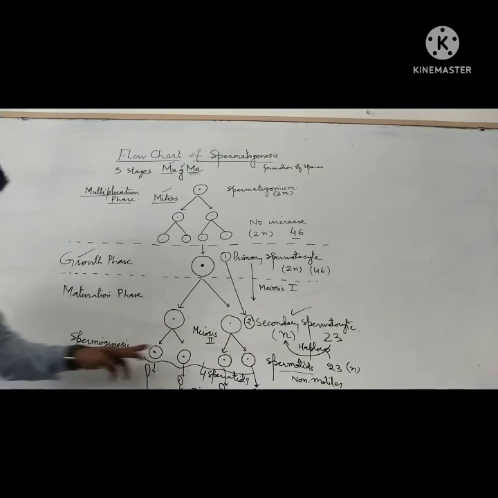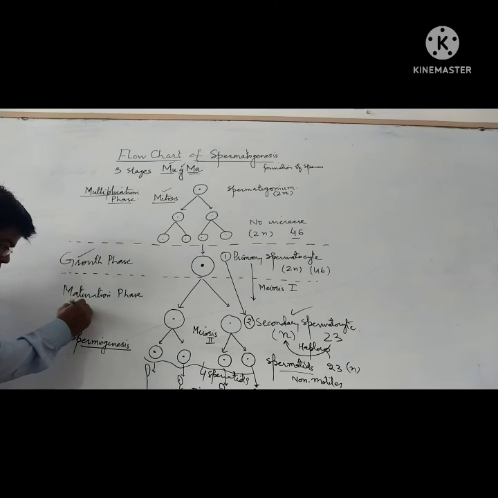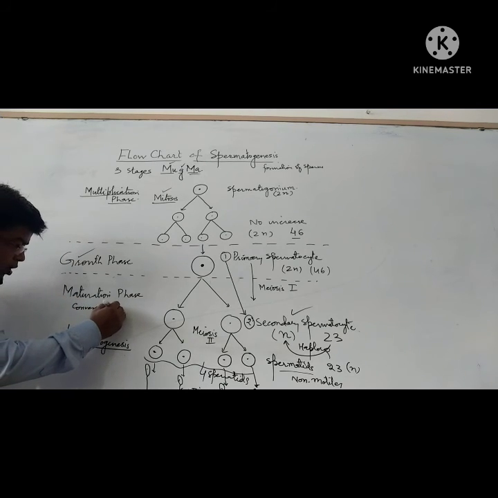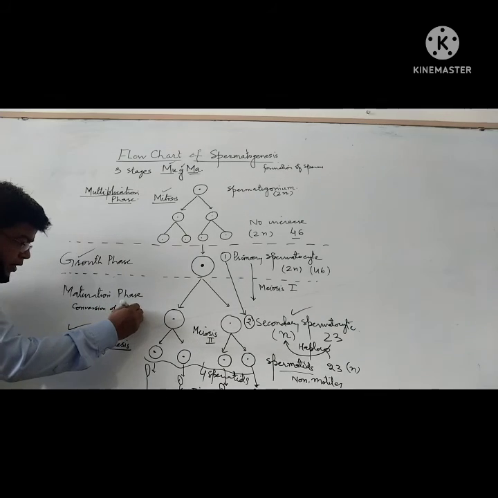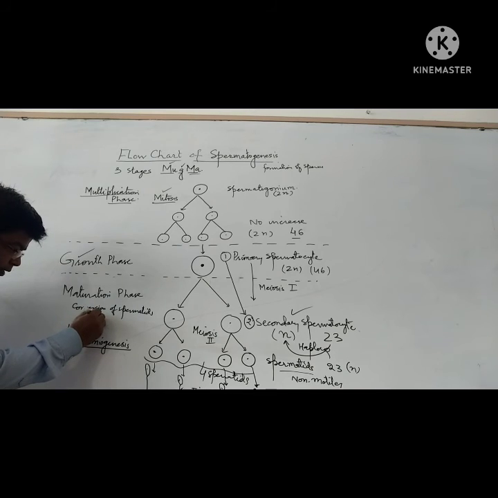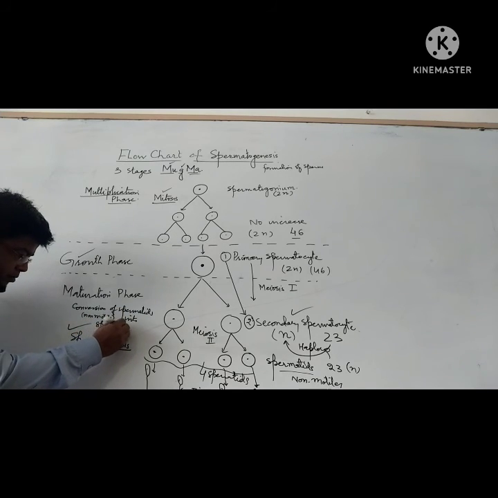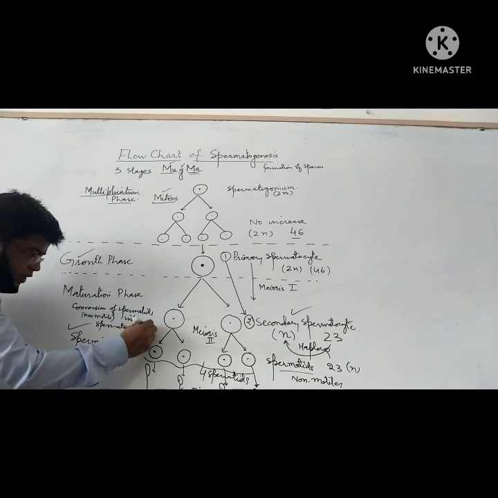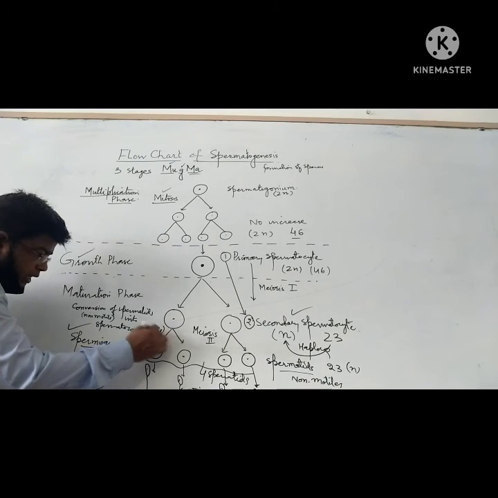And all spermatids undergo which process? Spermiogenesis. What is spermiogenesis? It is the conversion or transformation of spermatids, which are non-motile, into spermatozoa, which are motile.